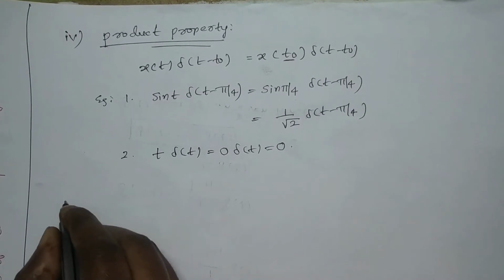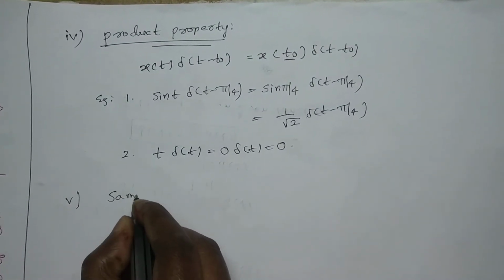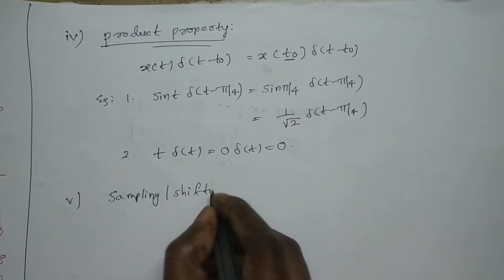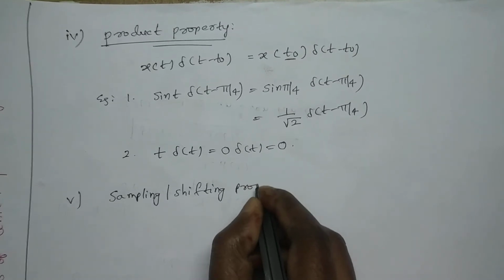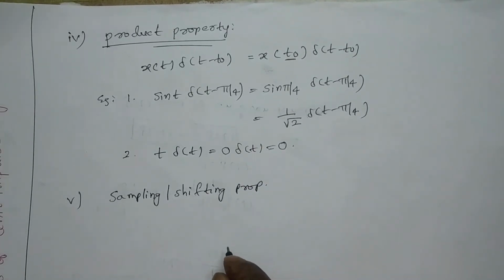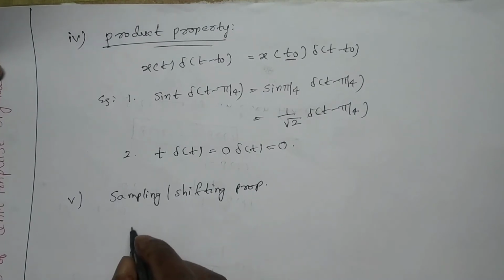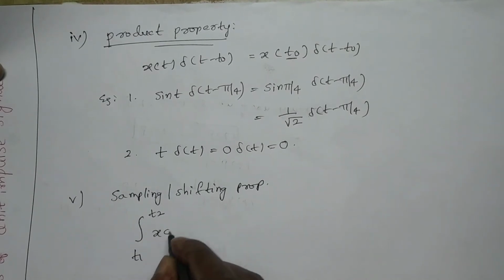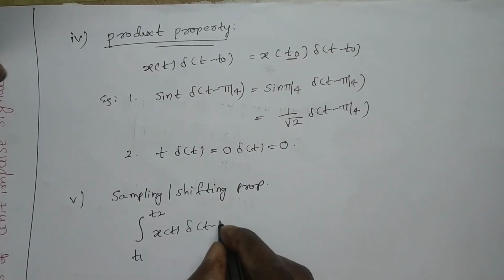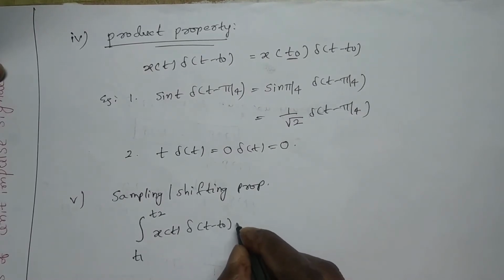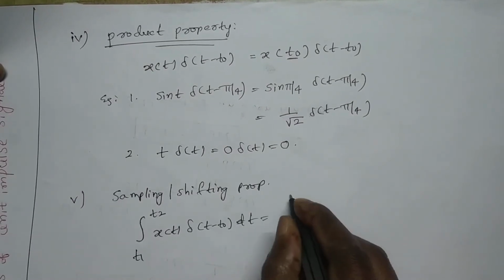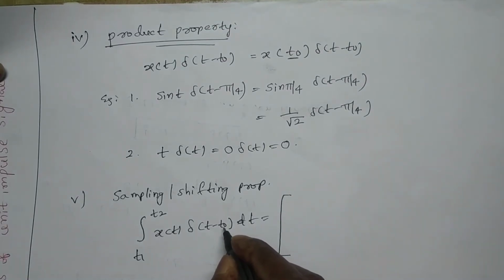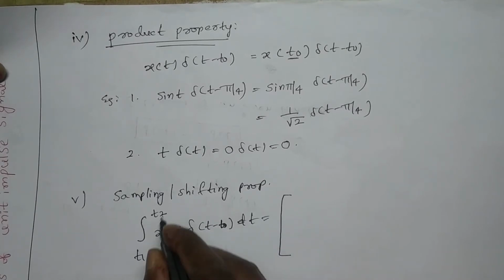And the next property is sampling or shifting property, which is similar to the product property, but there will be some limits. Integral from T1 to T2 of x of t multiplied by del of t minus t0. Here one condition is that the shifting must be within the limits.